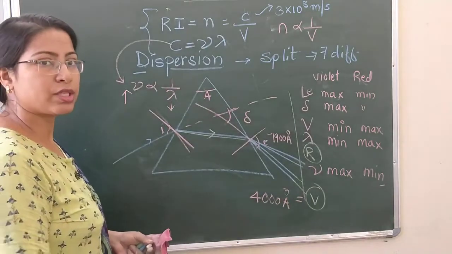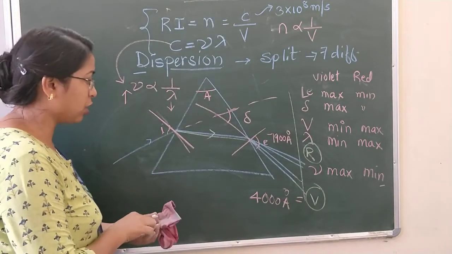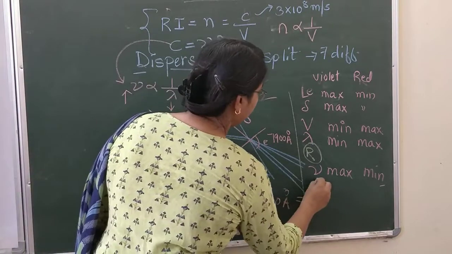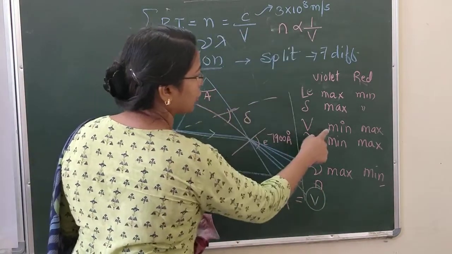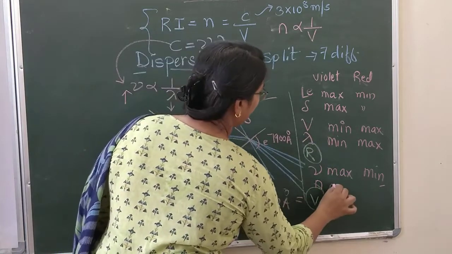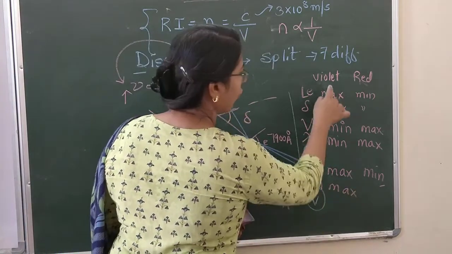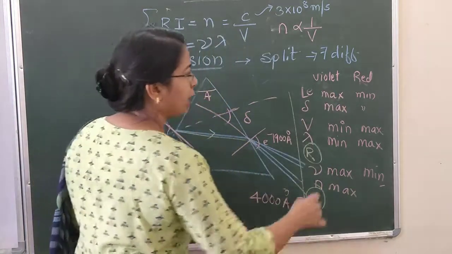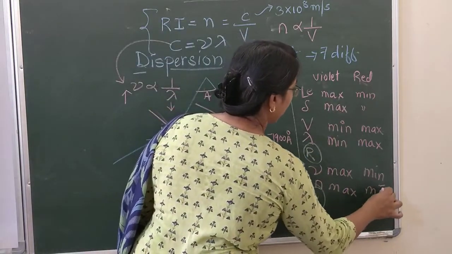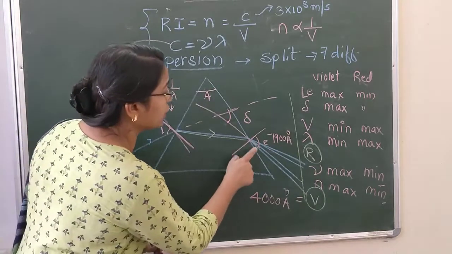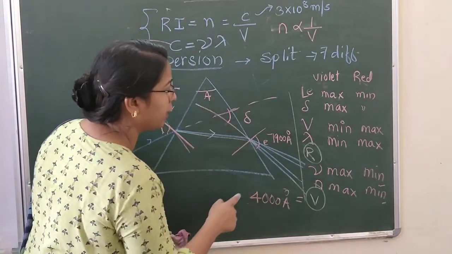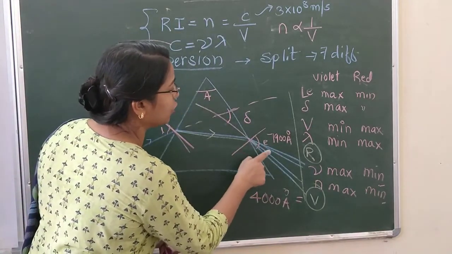Refractive index and velocity are inversely proportional to each other. So the velocity is minimum for violet light, which means the refractive index for violet light is maximum, and the refractive index for red light is minimum. And this is the reason why we are able to see the different bands of color here. That means white light gets split up into different colors.